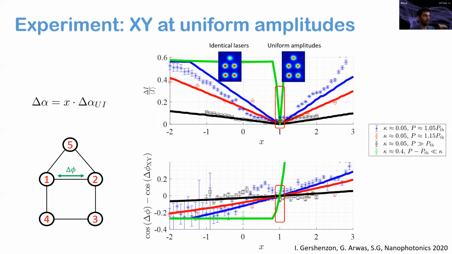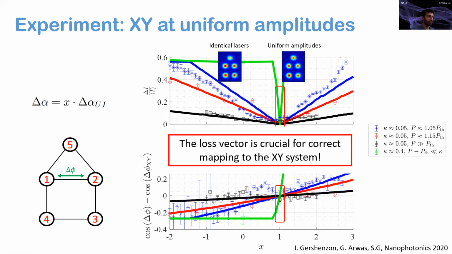As the pump is getting closer to the threshold, as is seen here by these blue and green curves, the amplitude becomes much more dependent on the correct loss vector, and the mapping becomes exact only near the point where the loss vector is the exact loss vector that gives uniform intensities. So these results demonstrate the importance of the loss vector and the amplitude uniformity on the mapping to the XY spin system.